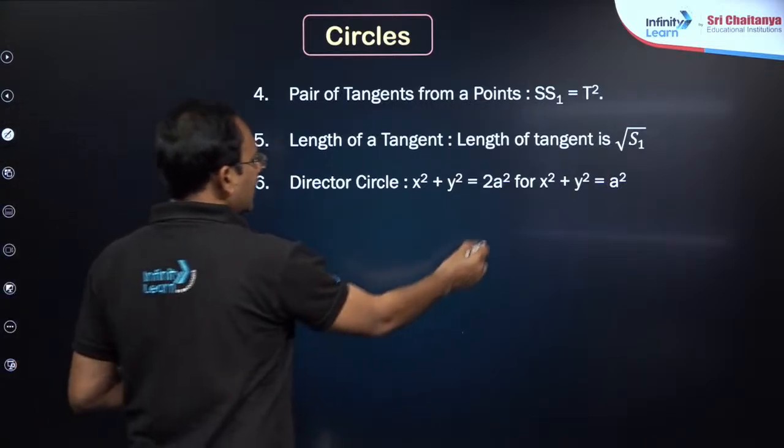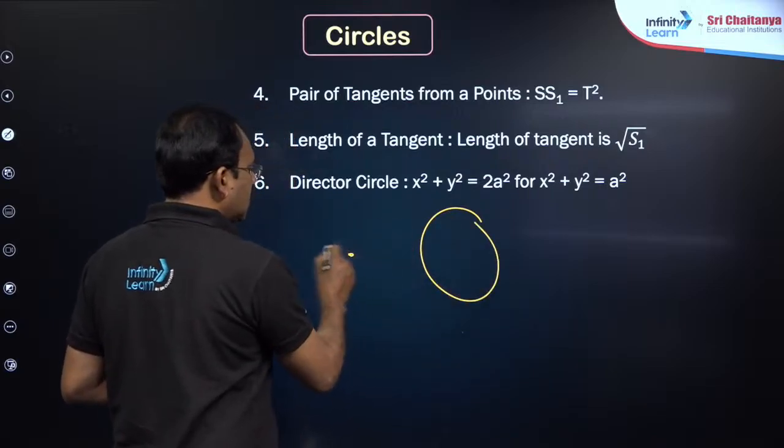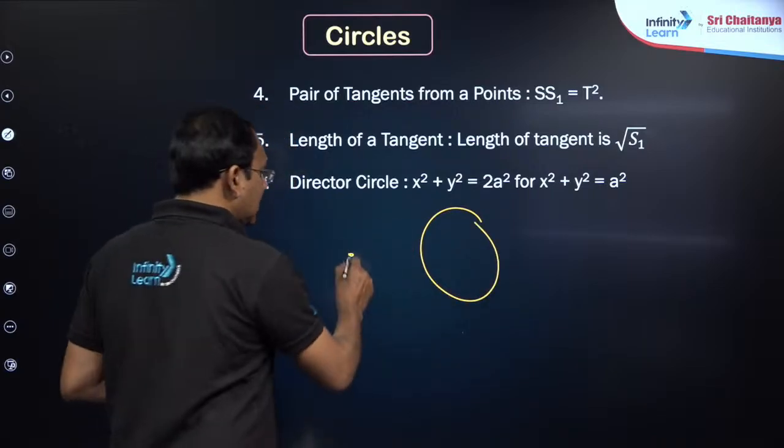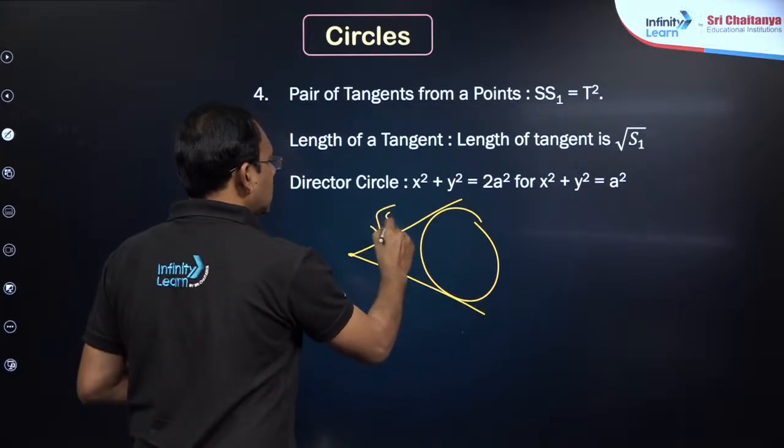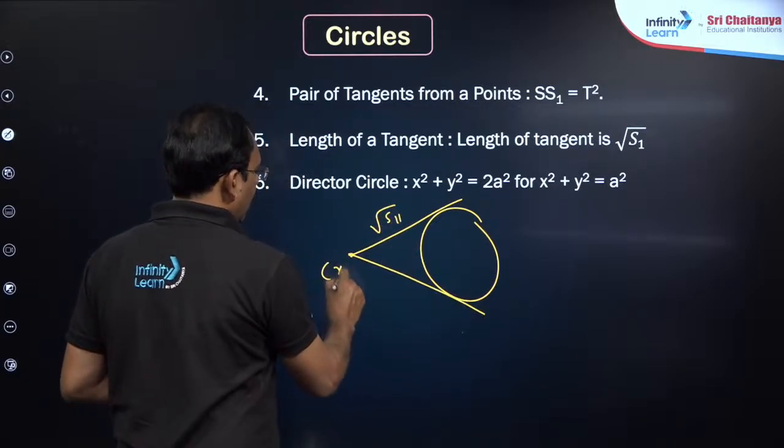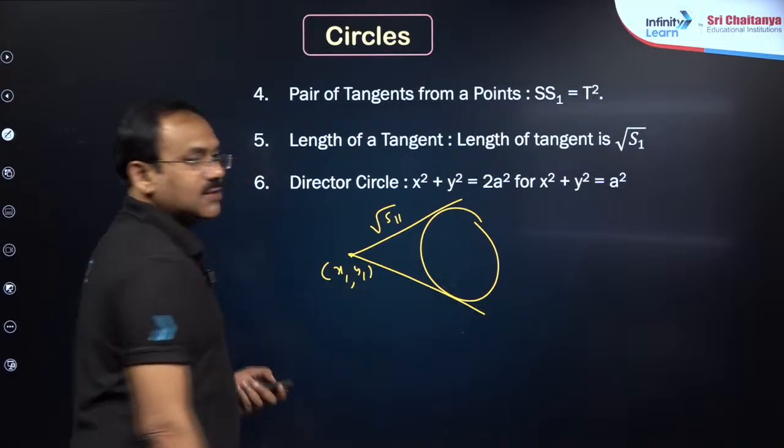When a circle is given, my dear friends, and a point is given outside, the length of the tangent drawn from an outside point is root of S11, where the point is x1 y1, my dear friends. Okay.